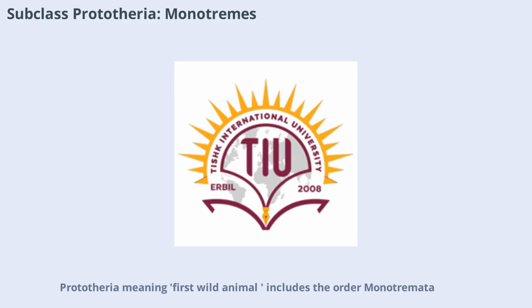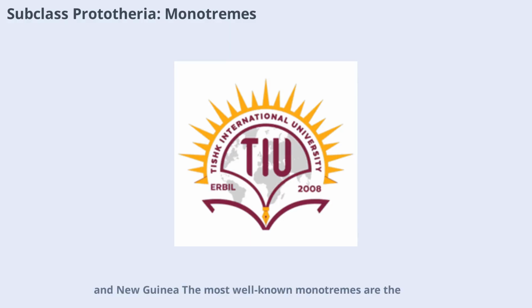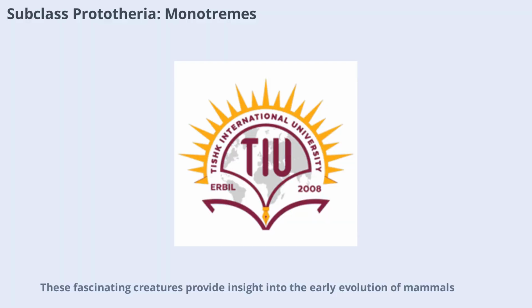Prototheria, meaning first wild animal, includes the order Monotremata. These are the only egg-laying mammals and are found in Australia, Tasmania, and New Guinea. The most well-known monotremes are the duck-billed platypus and the spiny anteater or echidna. Monotremes are unique in their reproductive strategy and have specialized adaptations, such as the echidna's spiny armor and the platypus's bill. These fascinating creatures provide insight into the early evolution of mammals.